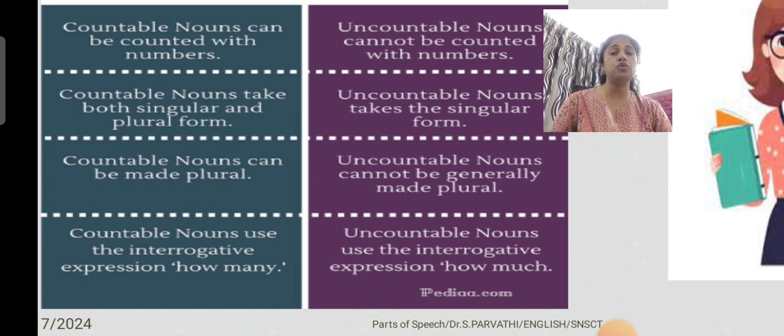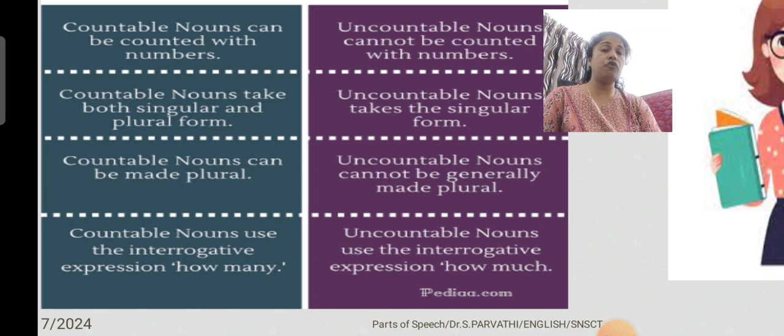I already told you, how many apples are there in the basket, how many pictures are there in your book. You can say it in singular or plural form, right? There are so many pictures, otherwise there is a single picture. So singular and plural, both ways we can say it for countable nouns.